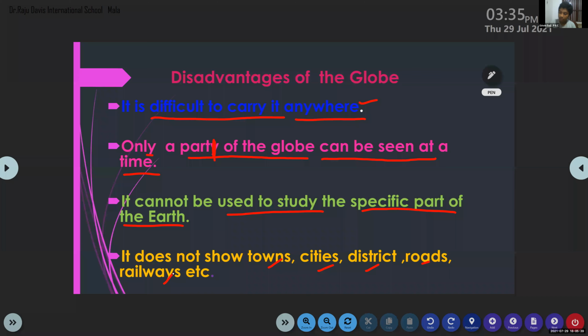So these are the disadvantages of a globe. It is difficult to carry it anywhere. Only one part of the globe can be seen. It cannot be used to study a specific part of the earth. And it does not show towns, cities, districts, roads, railways, etc. So these are the main disadvantages of the globe.